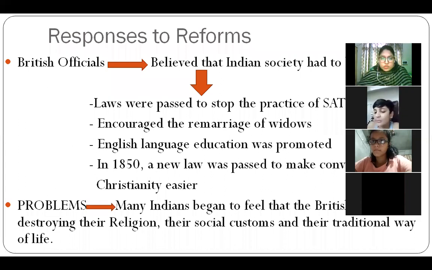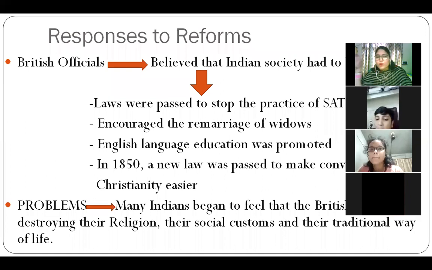See now, there were some things which were good from the Britishers' side, that they tried to stop these things. But the thing was that Indian people had that mentality that these cultures and traditions were handed down by our ancestors, that our ancestors did it, and these have originated a long time ago, and we will continue these cultures and traditions in the future also. So they felt that the Britishers were trying to exploit their religion, customs, and traditions. So they were adamant that they would not change their traditions and cultures, what all is coming from behind, they will pass on to the next.